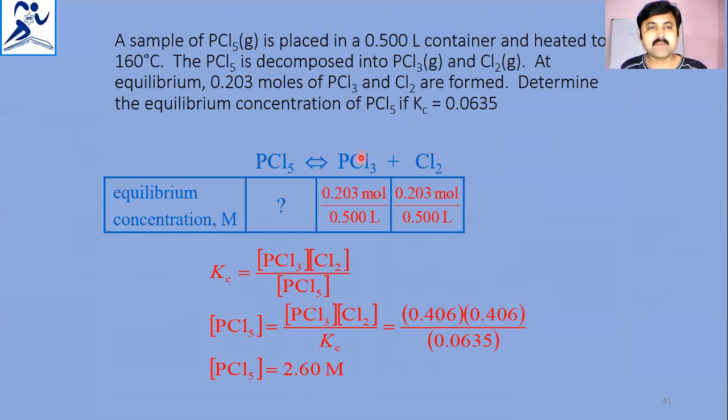So the number of moles of PCl3 given in the question is 0.203. Number of moles by volume is concentration, so that is taken. And for PCl5 concentration, the equation given is PCl3 times Cl2 by Kc. Substituting the values, we finally got 2.60 molarity as the concentration of phosphorus pentachloride.